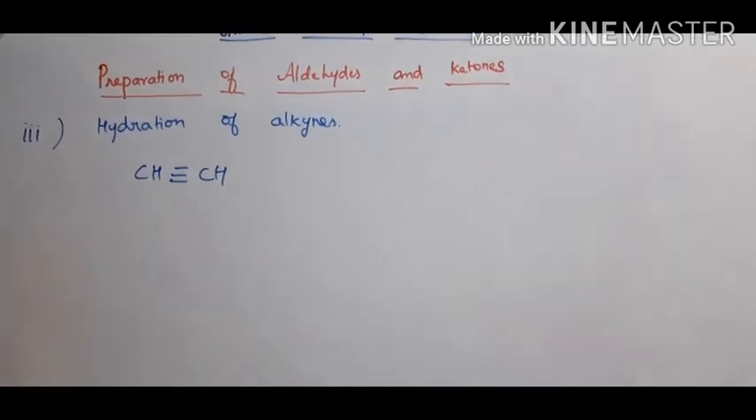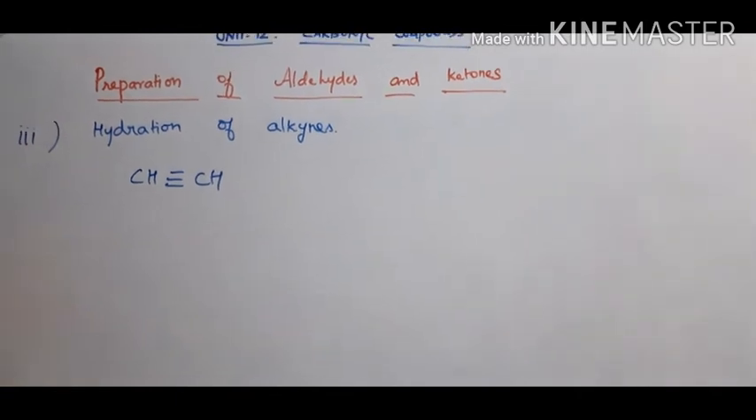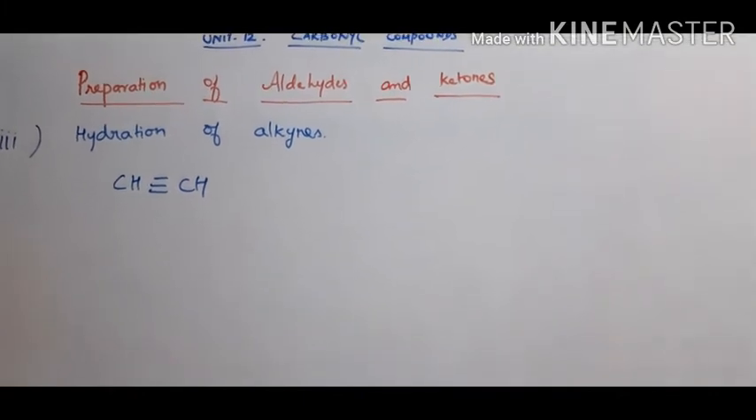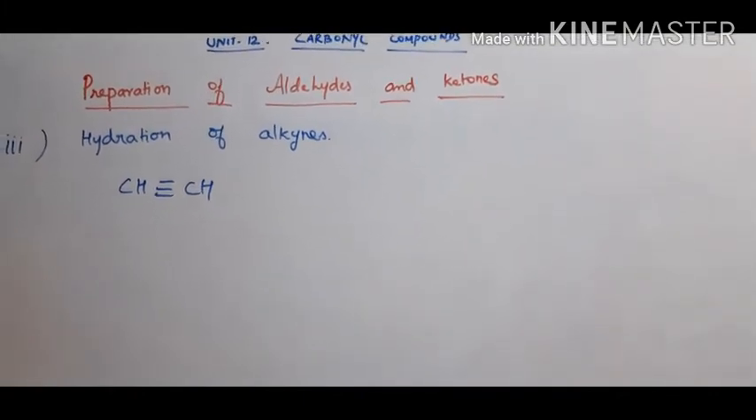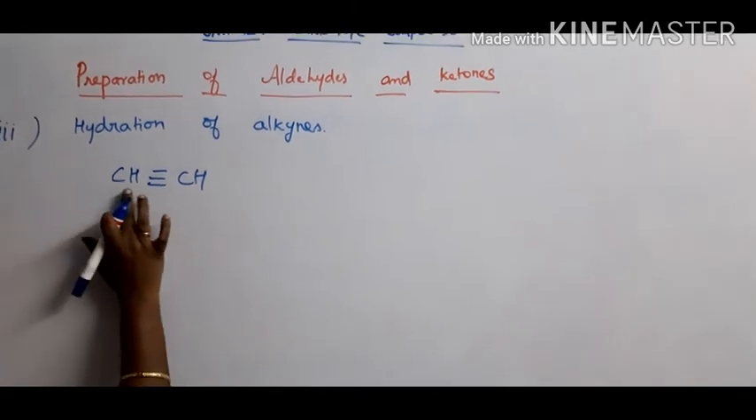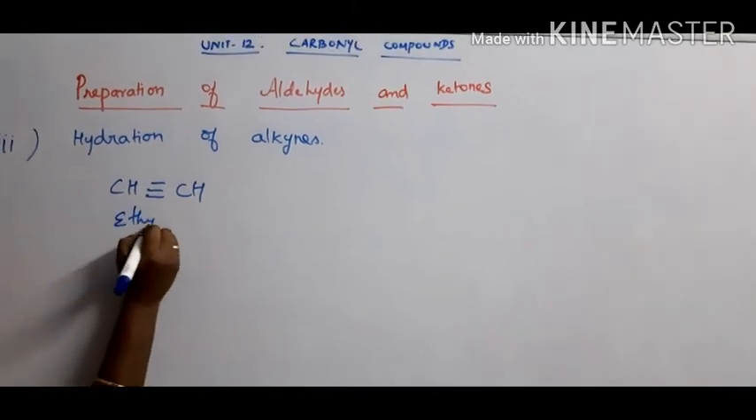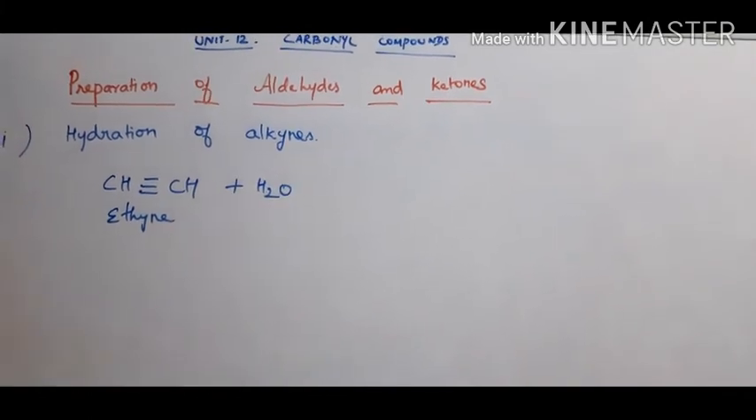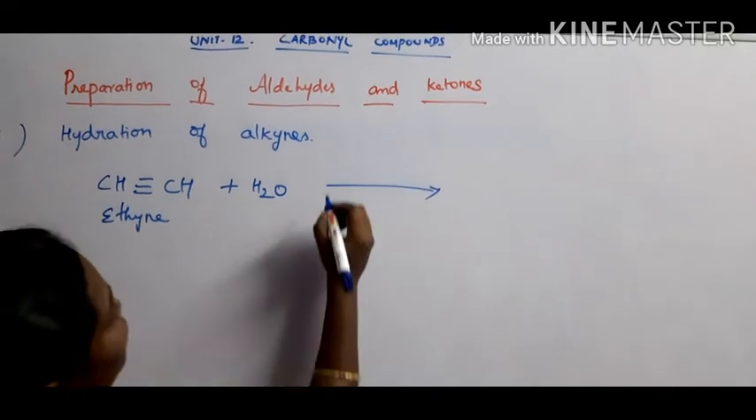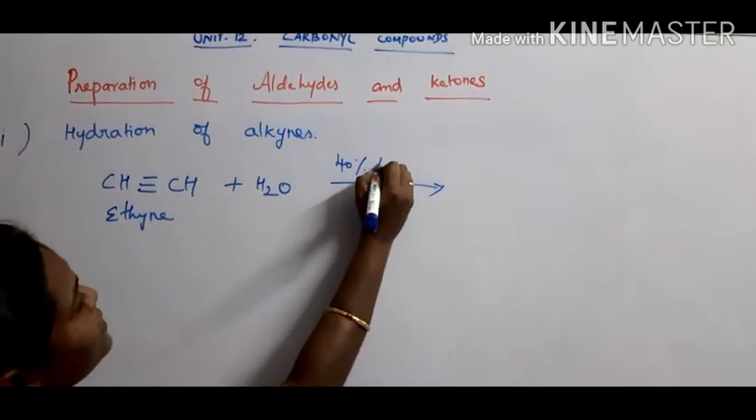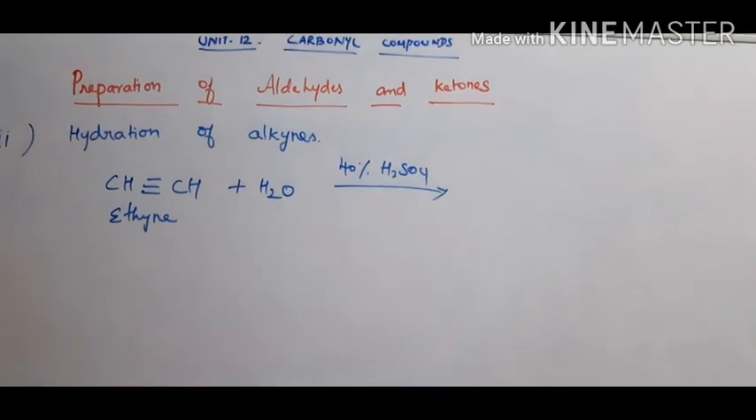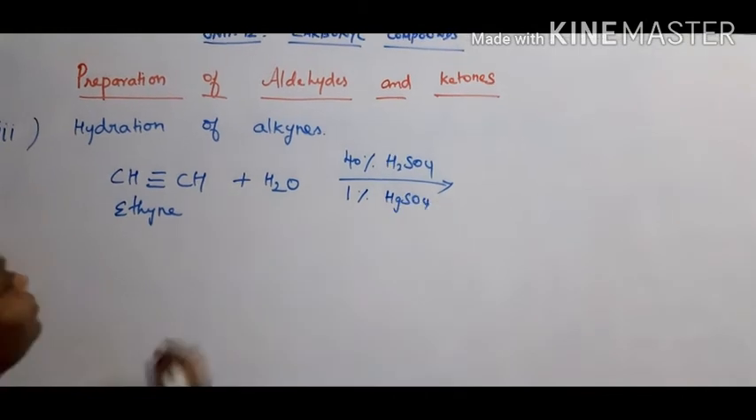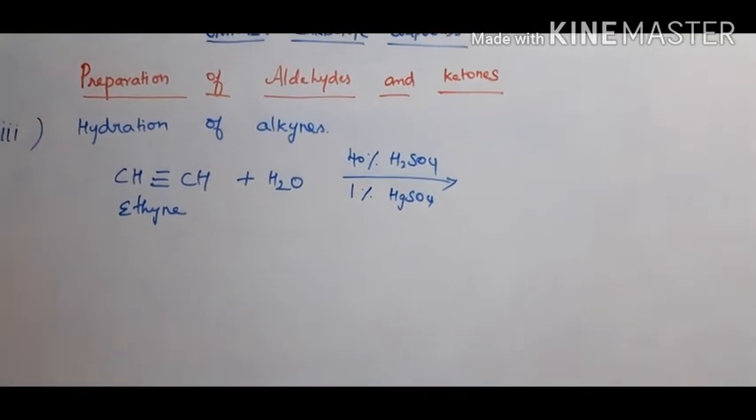Common name acetylene. When it undergoes hydrolysis in presence of 40% sulfuric acid and 1% mercuric sulfate, okay, it forms an addition product first of all. So first one, ethyne. Ethyne, when it undergoes hydrolysis in presence of 40% sulfuric acid and 1% mercuric sulfate. So first it forms an addition product, okay.